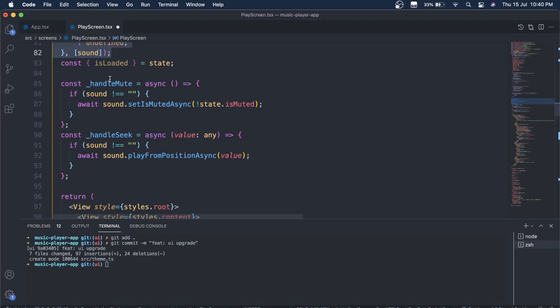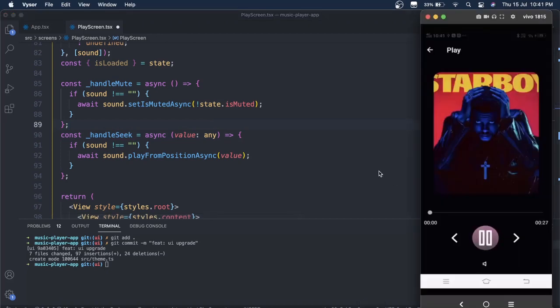The next thing is the function for handle mute. Basically, I'm checking if sound state is not equal to an empty string, then we're going to pass set is mute sync, and inside that I'm just toggling this state of is muted, and this is how it works. Let's play the song, and you can just mute it and unmute it.